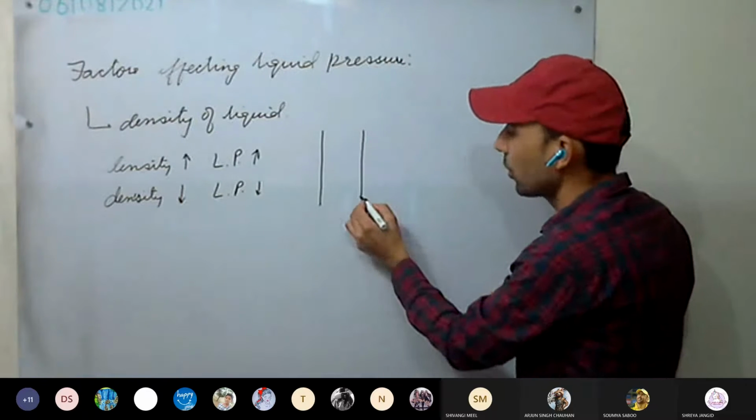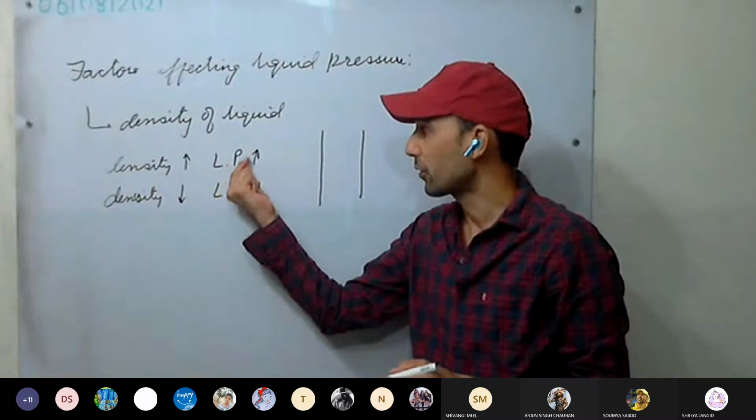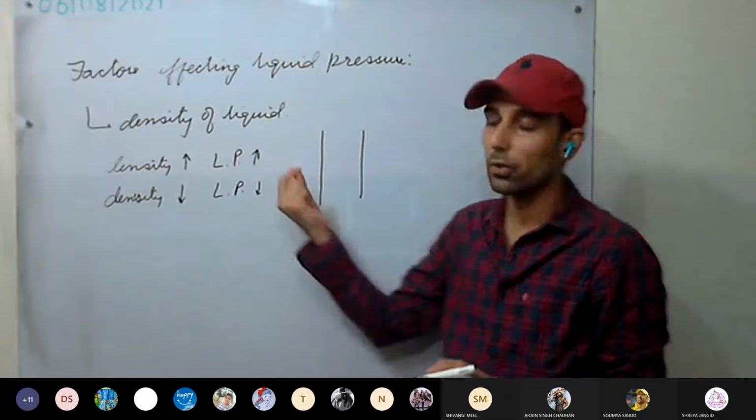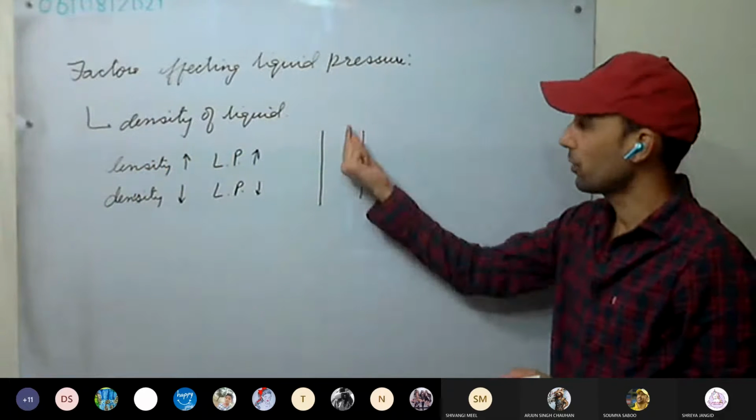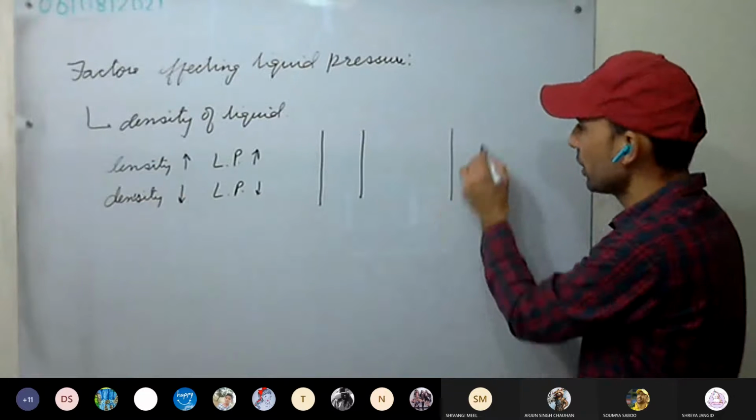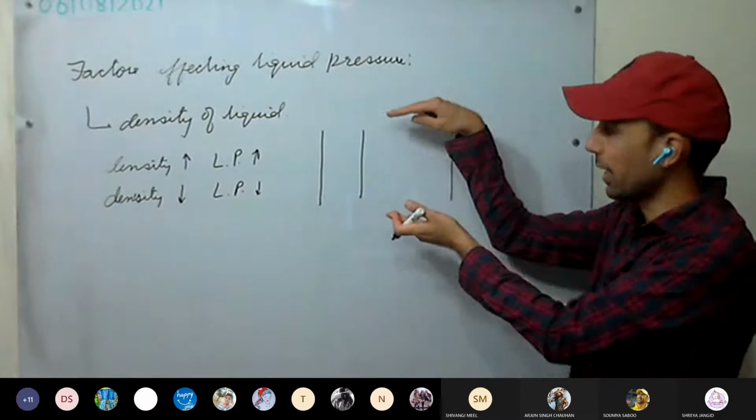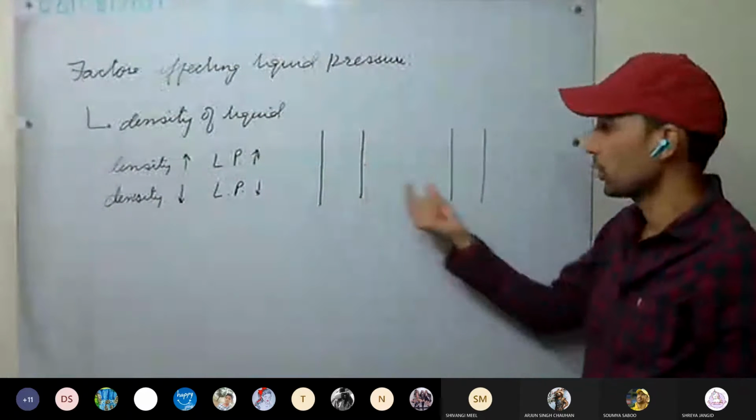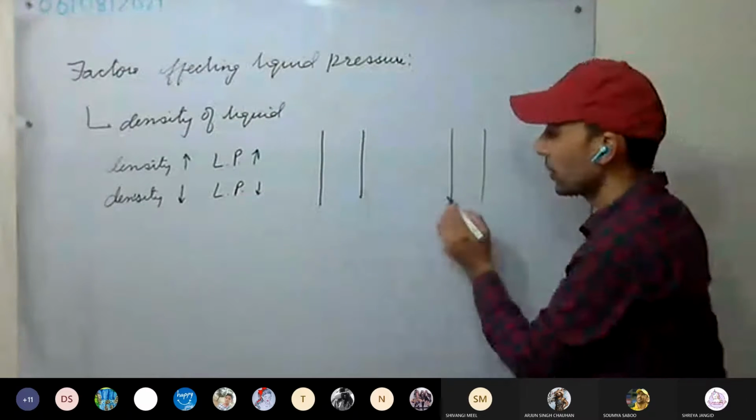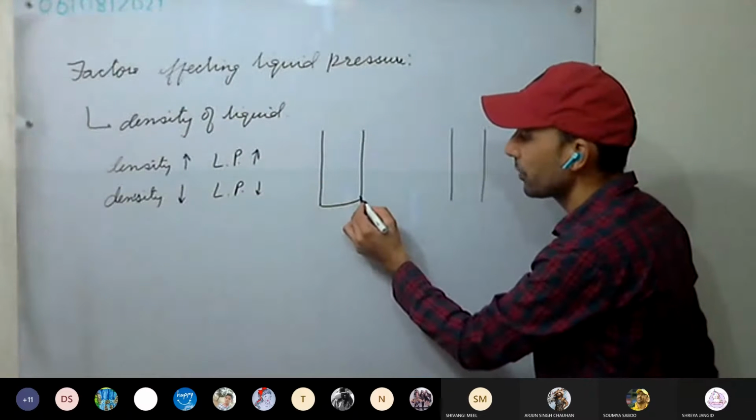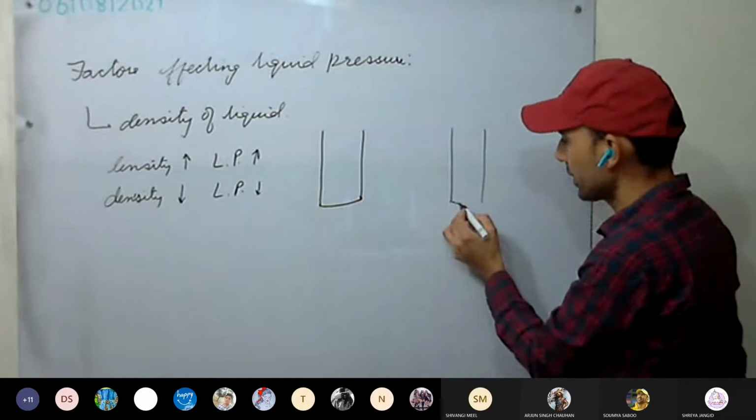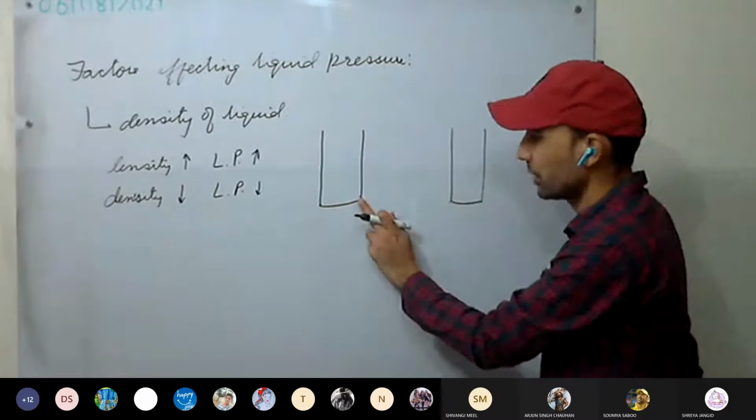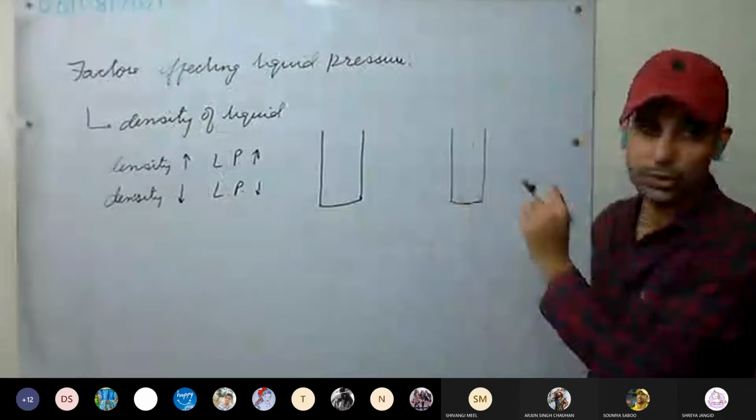So how are we going to show that liquid pressure depends on density? We will again take two tubes which are open from both sides. Take two tubes around 10 to 15 centimeters in length and 2 to 3 centimeters wide, that is, the diameter is about 2 to 3 centimeters. The same kind of stretched rubber membrane we have tied at the bottom, and the tubes are in a vertical position.